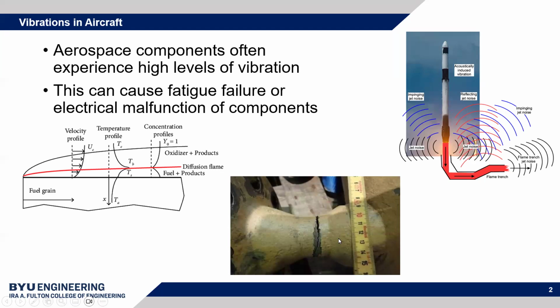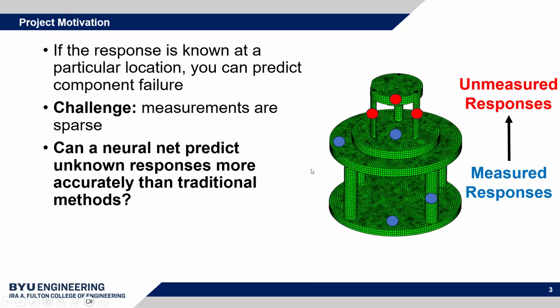For example, in this pipe a crack has formed and it has failed, and that's been due to prolonged exposure to vibrations. So, if the response is known at a particular location, then you can predict component failure. But the challenge is that measurements are sparse. Typically, flight environment data is not super available because it's expensive, and you don't have a ton of accelerometers.